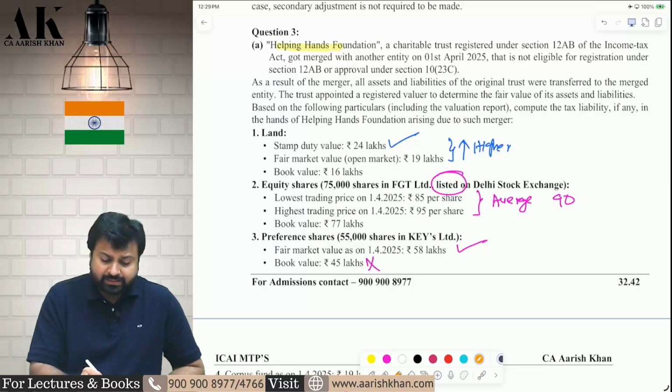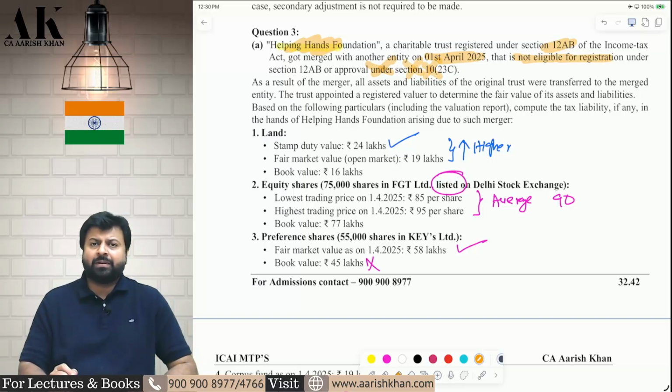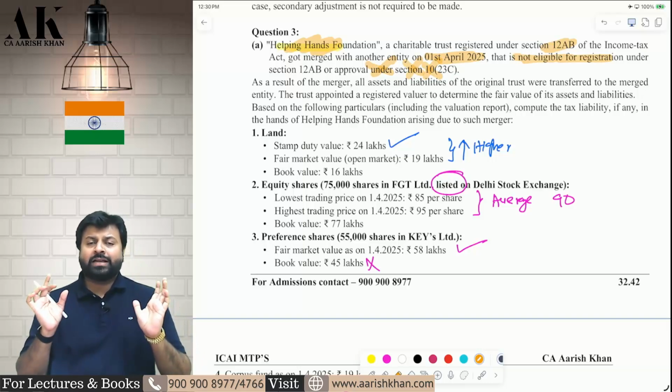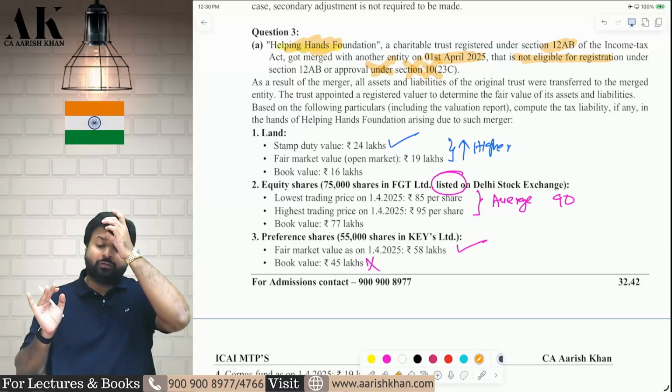exit tax. There is a trust, Helping Hand Foundation, which was registered under 12AB. Now on 1st April 2025, it got merged with another trust, which is not approved under 10(23C) or 12AB. Therefore, exit tax will apply. For that, you need to compute accreted income as per Rule 17CB. On that, you will apply 34.944% tax.